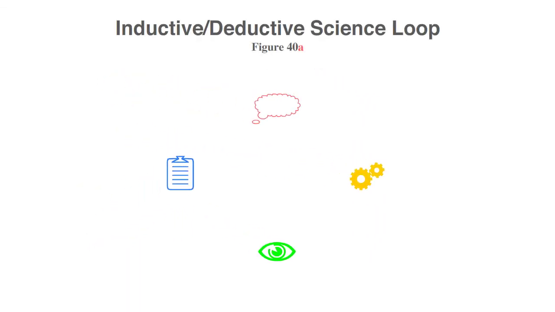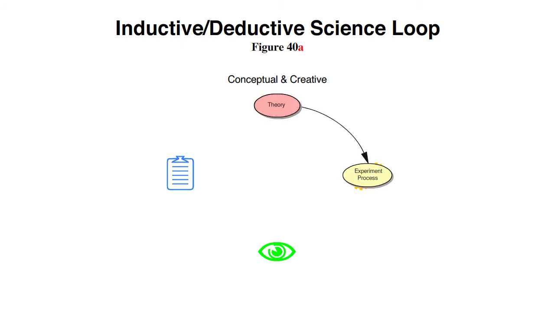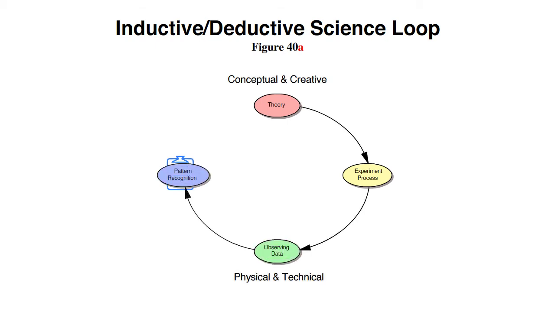In Figure 40a, every conclusion is based on a conceptual and sometimes creative theory. That theory gets explored in an experimental process that is mostly technical. The data is first observed physically and technically, then pattern recognition occurs in the mind through mostly inductive reasoning. Identifying that pattern is ultimately based on a more fundamental or newer epistemic theory.